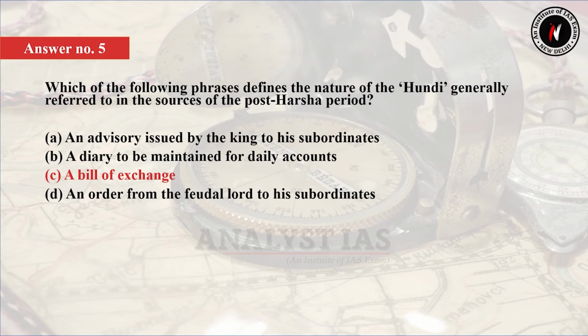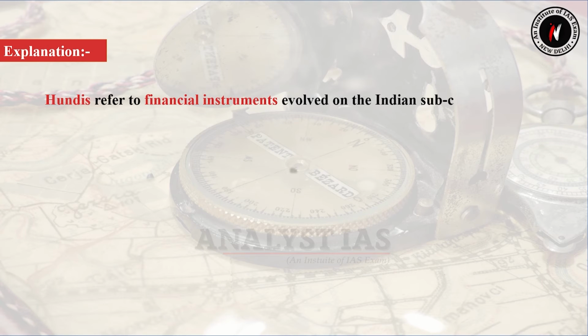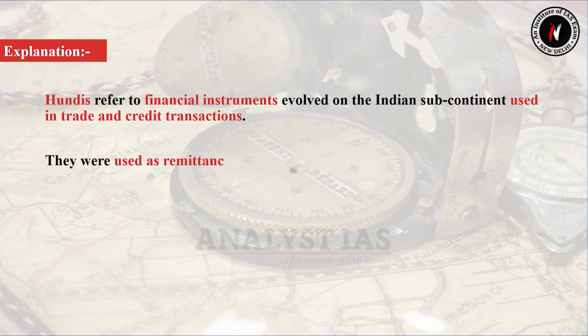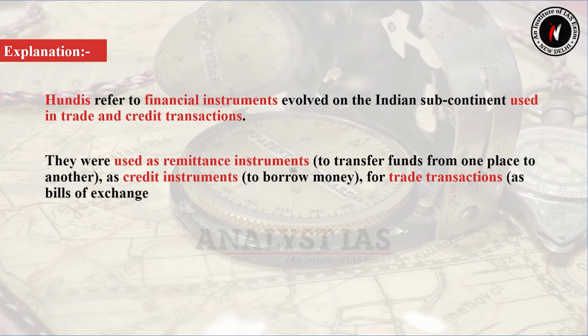Hundi is generally referred to as a bill of exchange in the sources of the post-Harsha period. Now let's see the explanation for this question. Hundis refer to financial instruments evolved on the Indian subcontinent used in trade and credit transactions. They were used as remittance instruments, that is to transfer funds from one place to another, as credit instruments, that is to borrow money, or for trade transactions as bills of exchange.